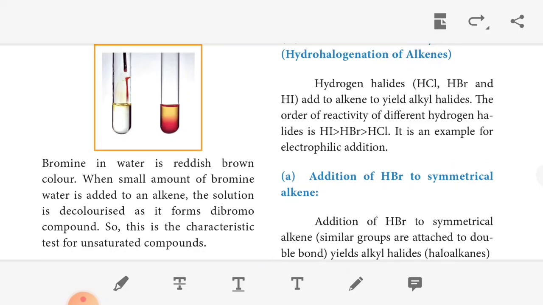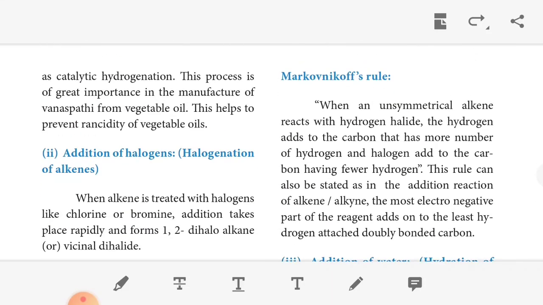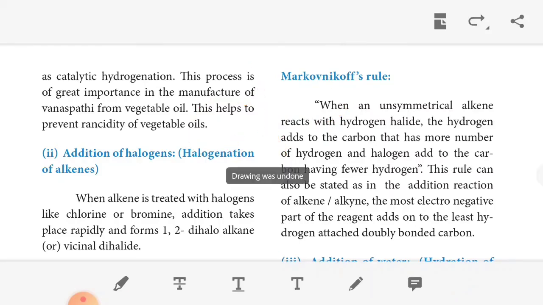The next one, Markovnikov's rule. What is meant by Markovnikov's rule? It applies to an unsymmetrical alkene. What is meant by unsymmetrical? Symmetrical means that if we cut the molecule, we get two equal halves. Unsymmetrical means it does not contain equal halves.